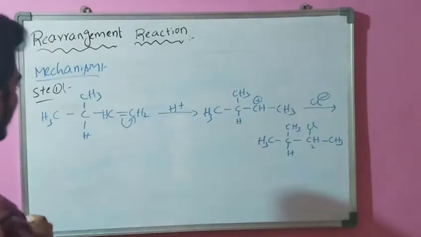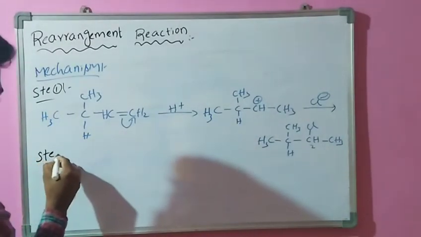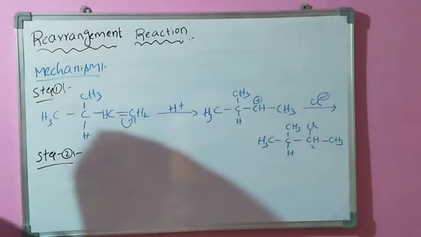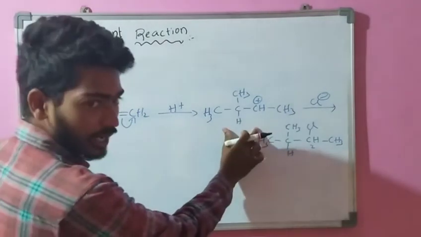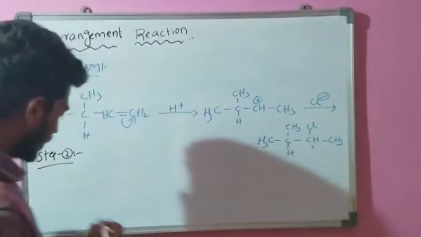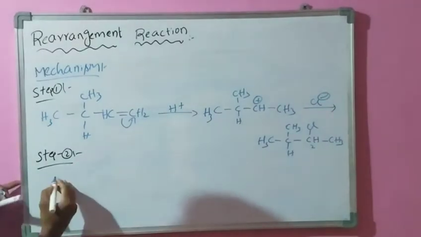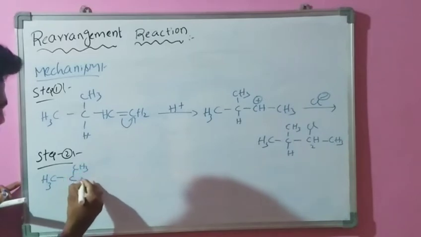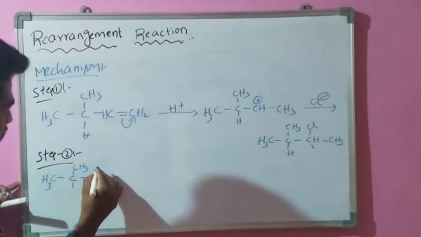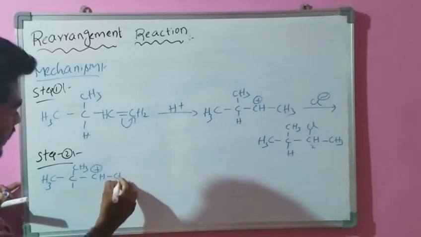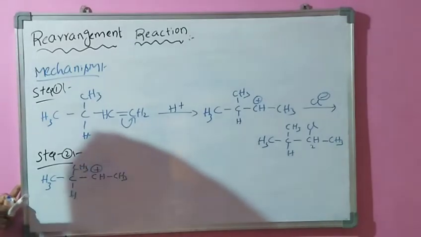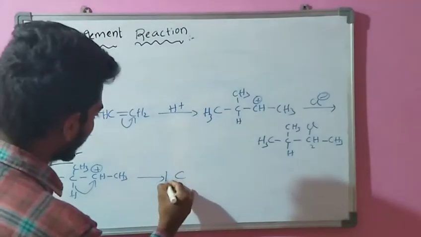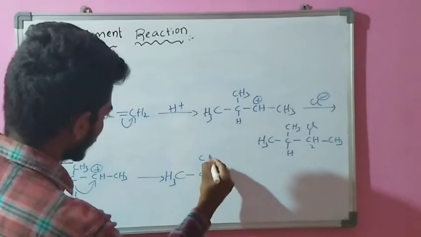Now in the second step, we use this carbocation for rearrangement. The CH3-C-CH3-CH plus carbocation undergoes hydrogen migration and forms a rearranged carbocation.